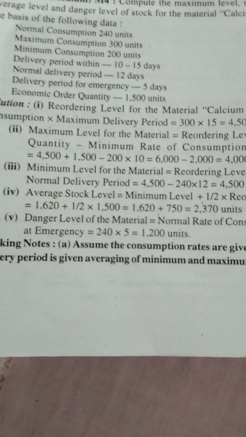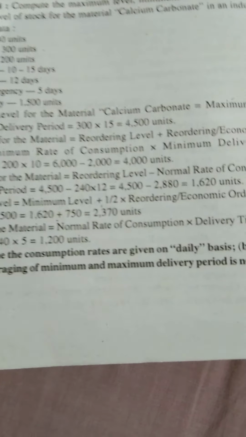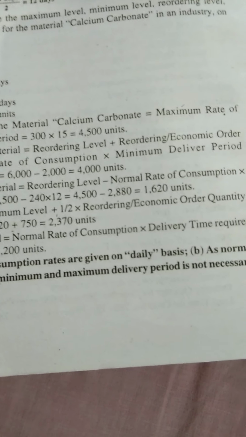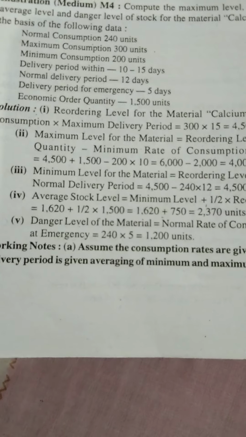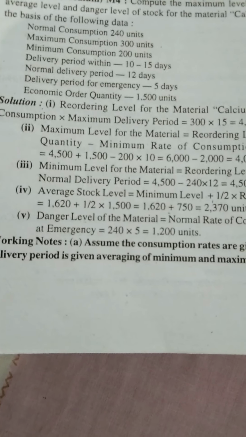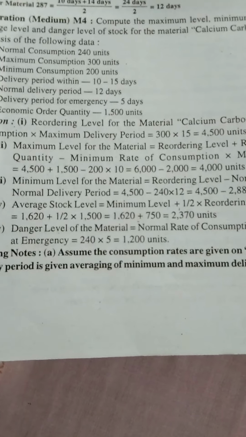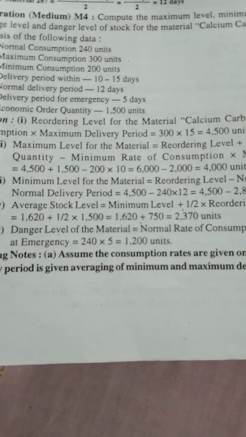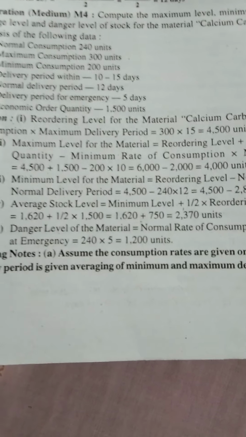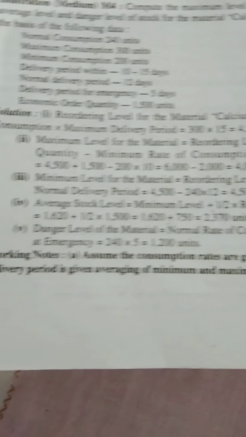Next, average stock level, what do we do? Minimum level plus half into reorder or economic order quantity. We have calculated the minimum stock level, plus half into reorder quantity or EOQ, that is 750. Then the answer is the sum of these two, the average stock level.